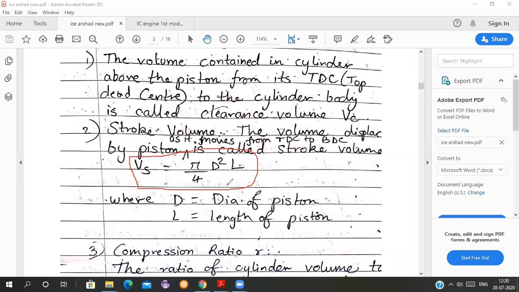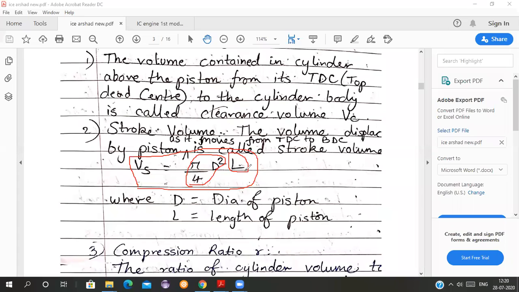It is the volume of a cylinder. You have studied it in your school section, so you can remember it very easily. You don't need to just mug it up, you just have to know how this formula is coming. Area of a circle is pi by 4 d square. That multiplied by the length of the cylinder L will give you the volume.